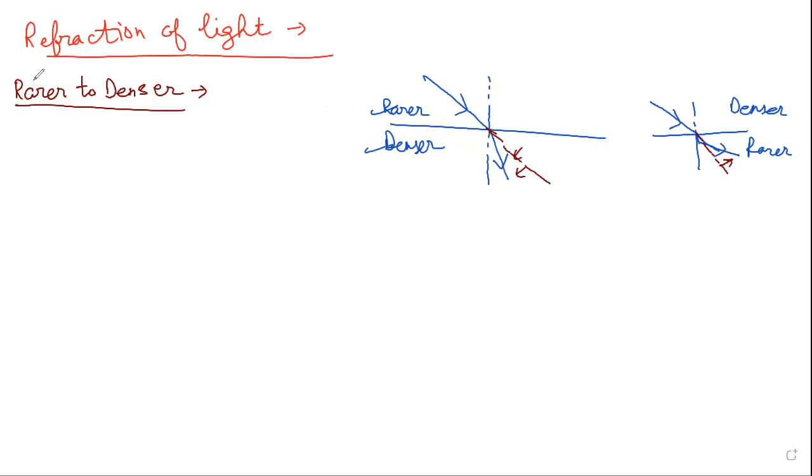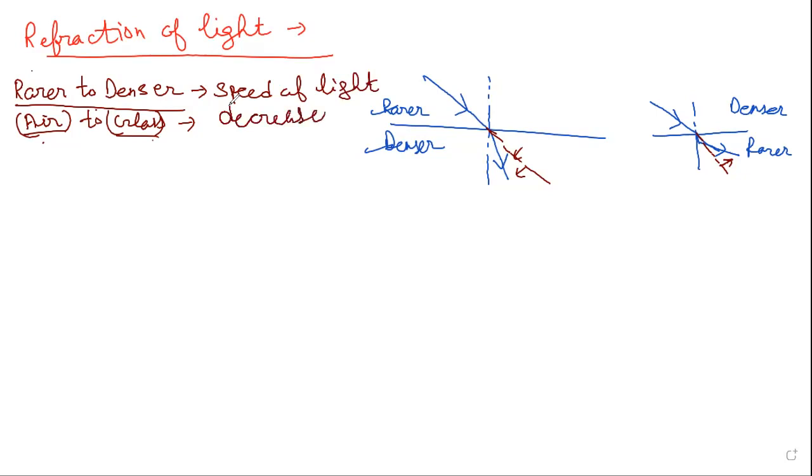Why is it happening? Because rarer is lighter. You can take an example of air to glass, right? Air to glass. This is the meaning of denser and rarer. So from a lighter to a heavier medium, the speed of light slows down. Due to this, it bends towards the normal.